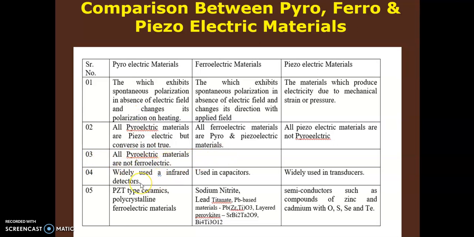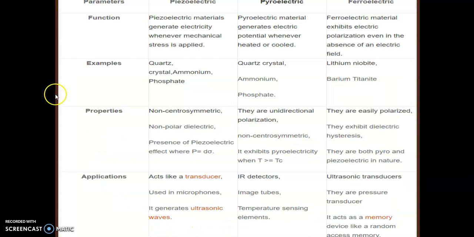Pyroelectric materials are widely used in infrared detectors. Ferroelectric materials we are using in capacitors, and piezoelectric materials are widely used in transducers. Today we have seen it. And this type of ceramics, polycrystalline ferroelectric materials. Examples: sodium nitrate, lead titanate, then Pb-based materials, then layered perovskites. Then semiconductors such as compounds of zinc and cadmium with O, S, Se and Te. So examples also you can remember.